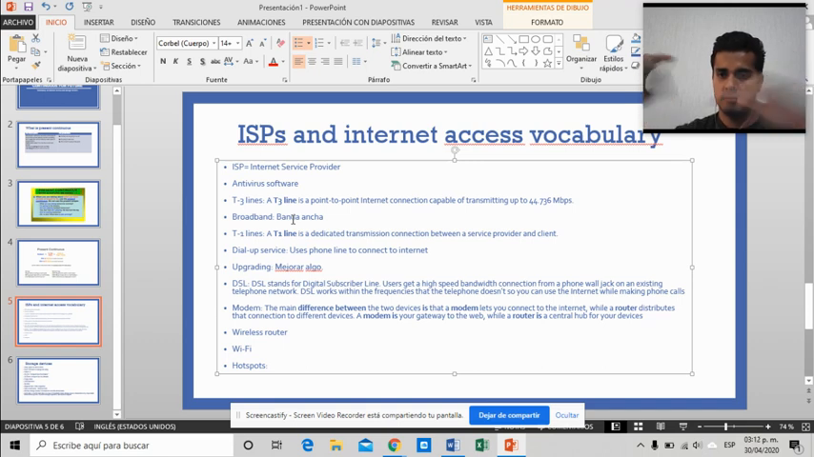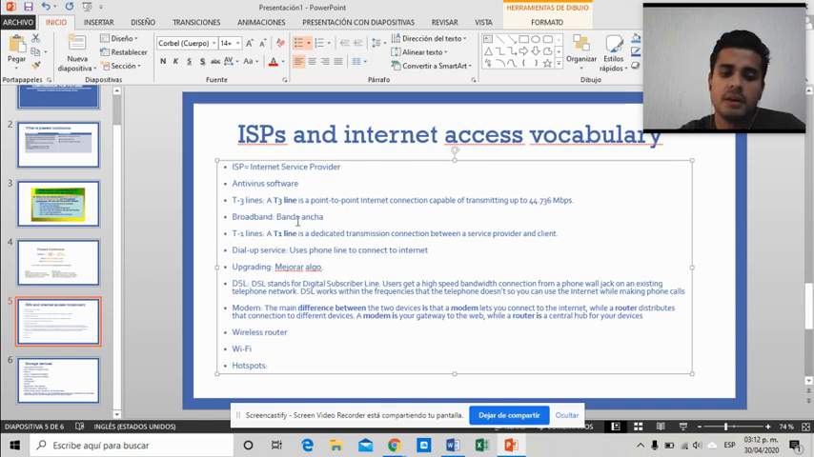Now, broadband, as you guys know, let's imagine in the middle you have your data. Okay, so basically broadband is like the space data has to transfer from one place to another. The more space, the better, because you're going to have better movement for your data, so to speak.